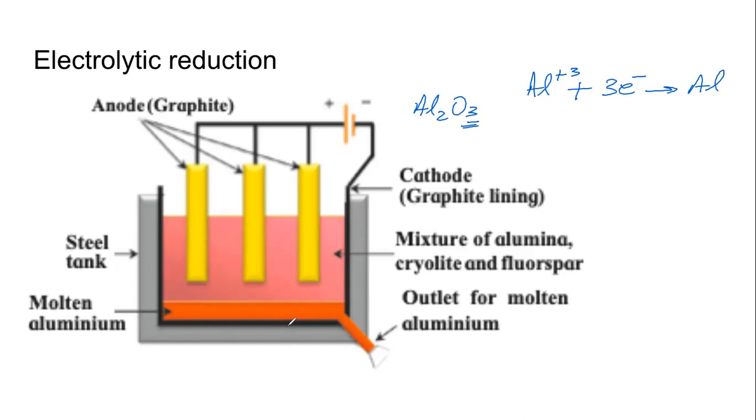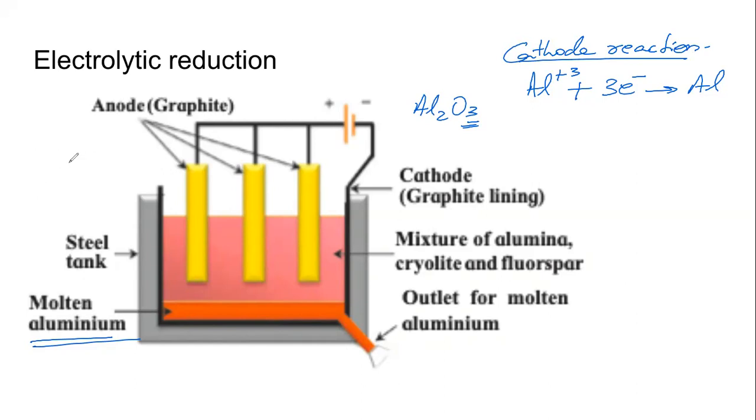And this aluminium is heavier than the electrolyte. So it deposits at the bottom, molten aluminium. और उसको हम drain कर लेते हैं. We get it out. So this is the cathode reaction. It's given in the textbook. This is important.